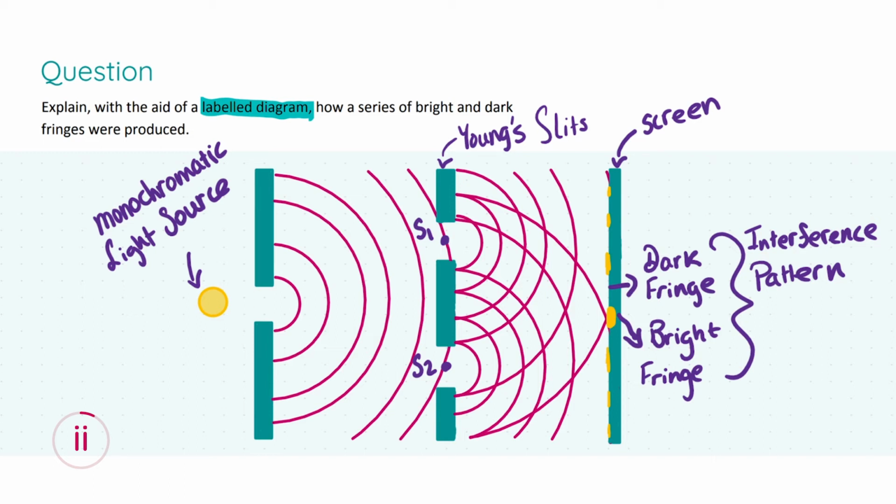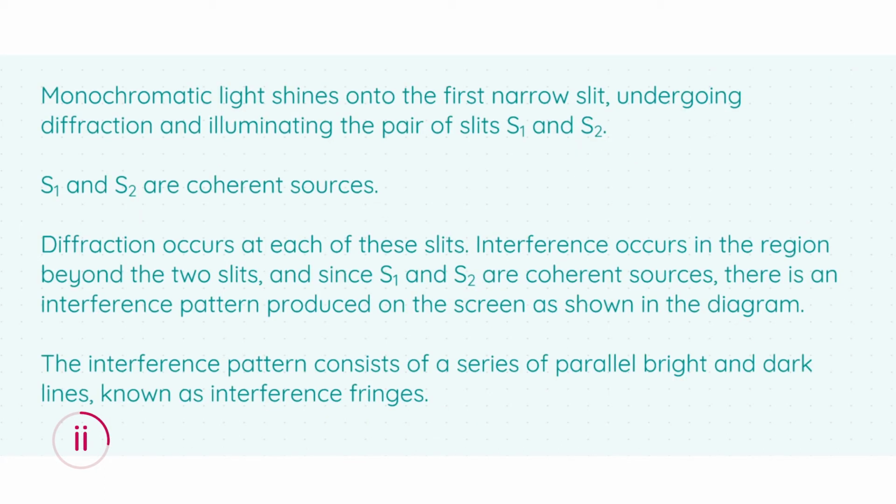So, like I have here, most important features of the diagram would be our Young slits. They're key, and showing here with your diagram that diffraction occurs after these slits. So we've got 2 new waves produced at S1 and S2, these 2 new sources of waves, and we also have a screen full of dark and bright fringes which illustrate an interference pattern. Also, what's key in the diagram is that we have a monochromatic light source. It is a light source of 1 wavelength, and this is what was stated at the start of our question. Okay, so this is the diagram, and the explanation or the description is as follows.